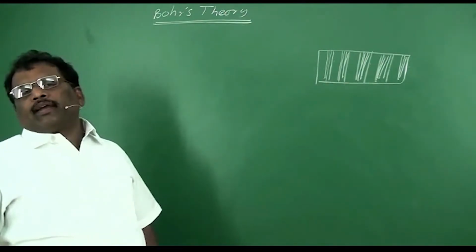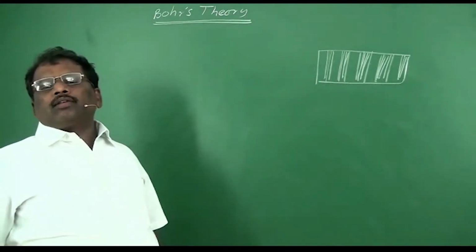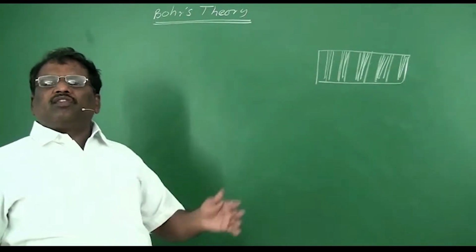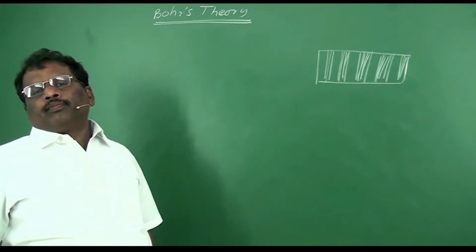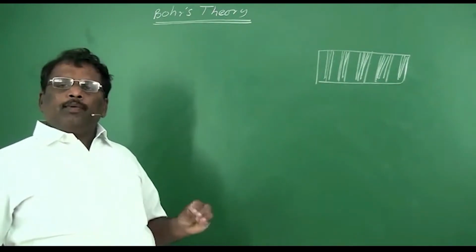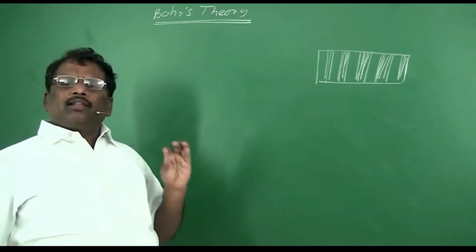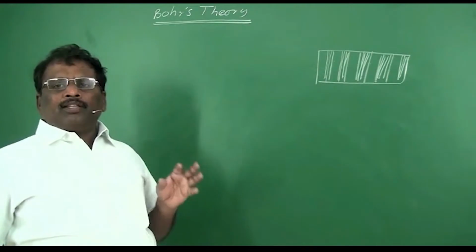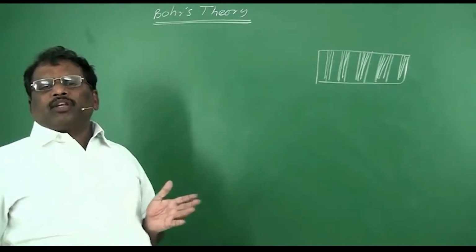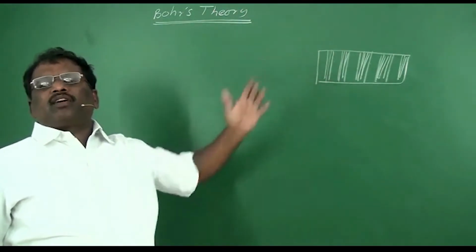To explain the hydrogen spectra, Niels Bohr proposed a new theory called Bohr's theory, which covers the defects of Rutherford's theory. Rutherford's model of an atom was able to explain the structure of the atom to a certain extent. That is, only with regard to the nucleus, this theory stands. But according to the position of the electrons, that theory was unable to explain many things. One of them is this hydrogen spectra.